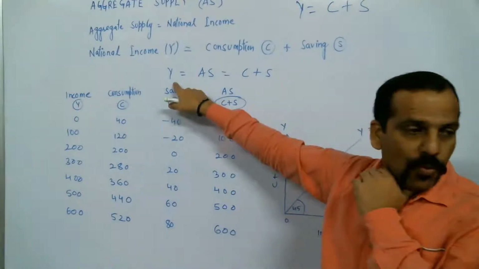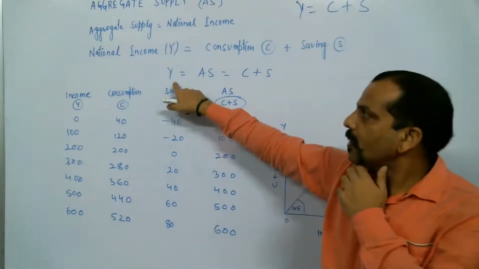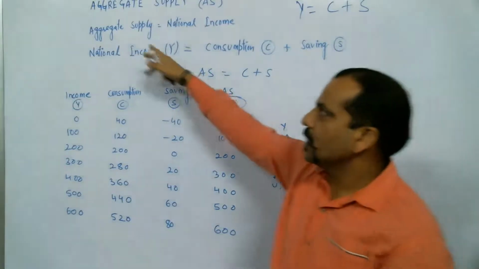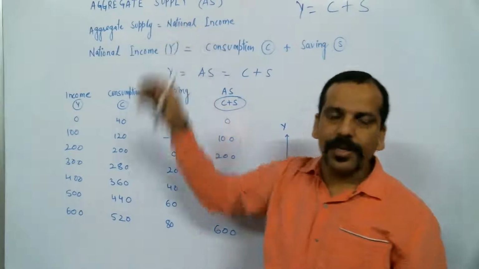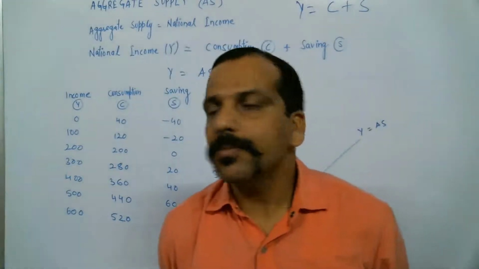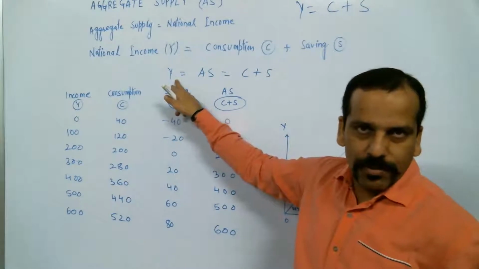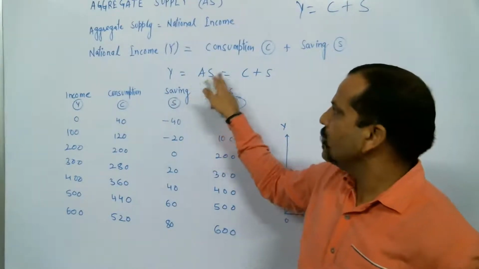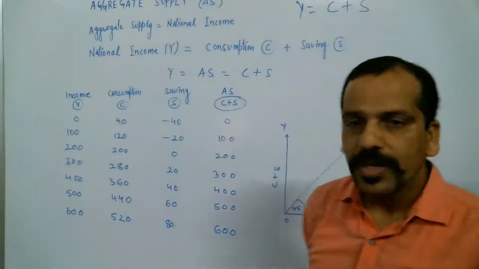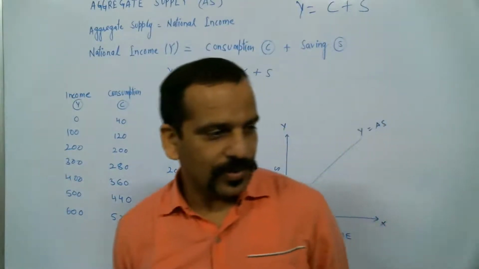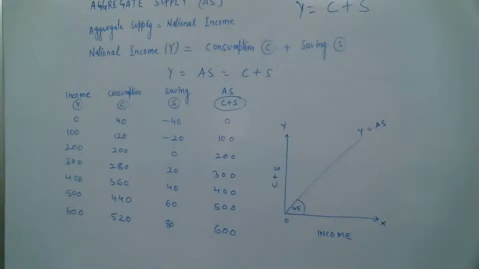And I wrote here, Y, income, national income is equal to aggregate supply. So I wrote here that aggregate supply is also called aggregate income or national income. So Y, national income, is equal to aggregate supply, and this is nothing but equal to C plus S. Okay with it?